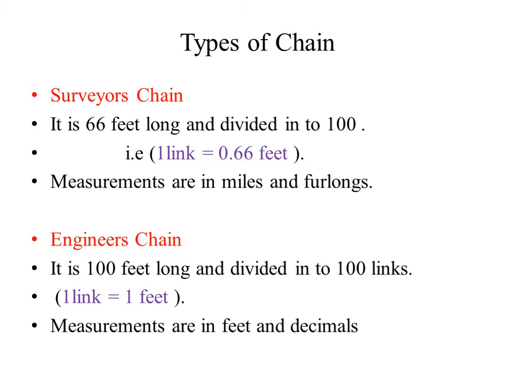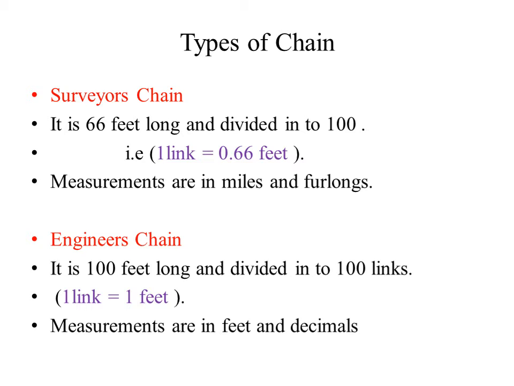This slide refers to types of chains. There are two types of chains. One is the surveyor's chain and another is the engineer's chain. The surveyor's chain is 66 feet long and is divided into 100 links. Therefore, one link represents 0.66 feet and the chain is used to measure the distance in miles and furlongs.